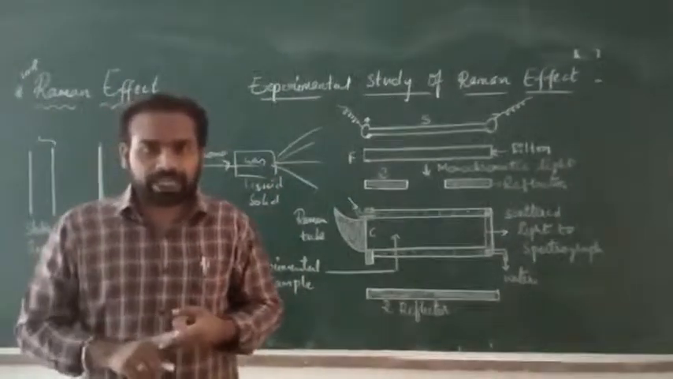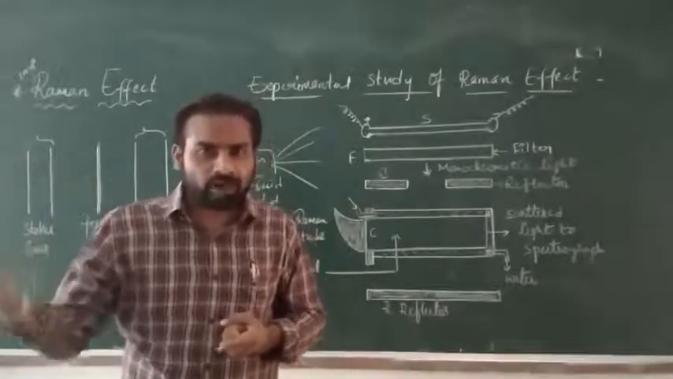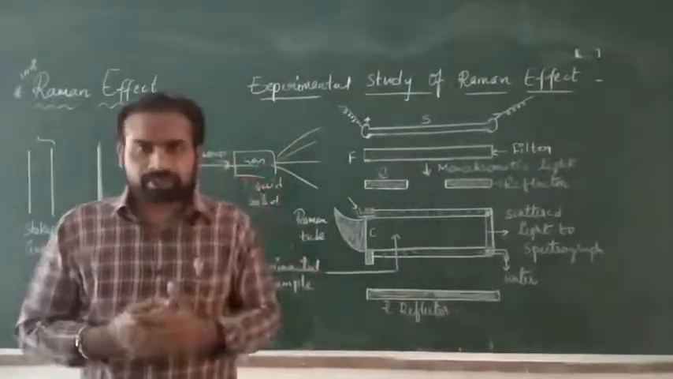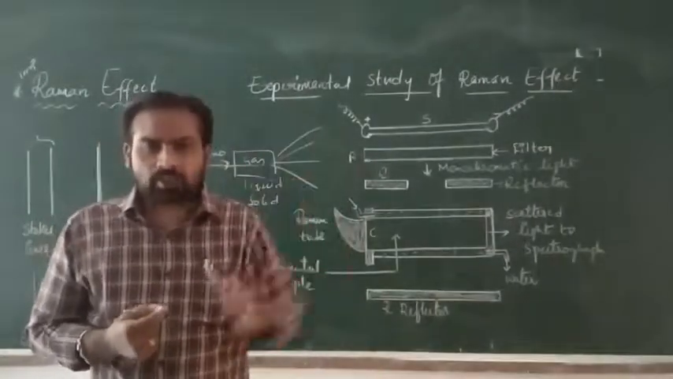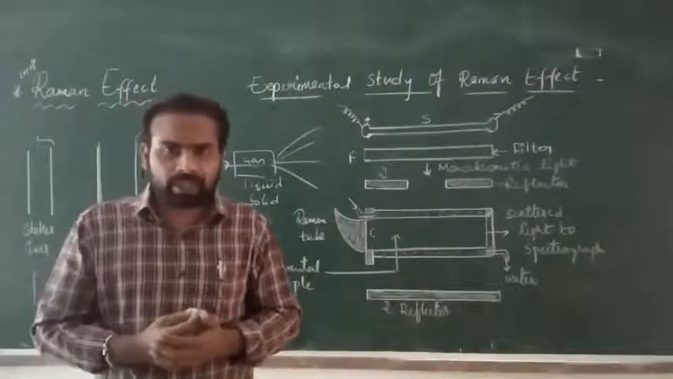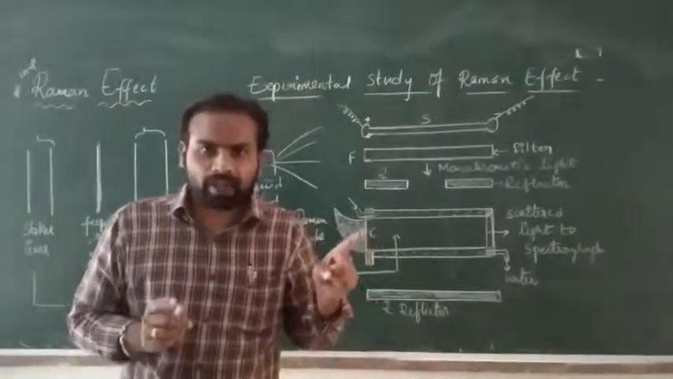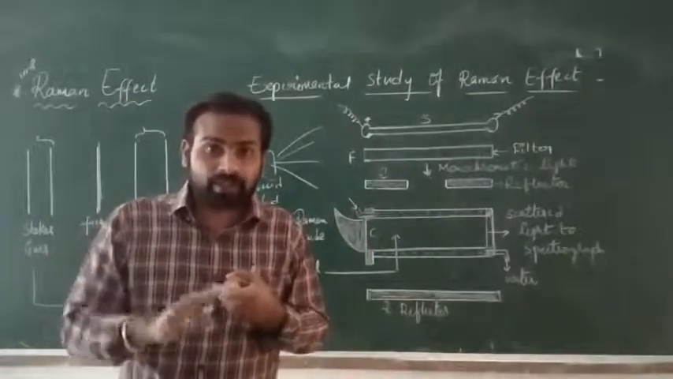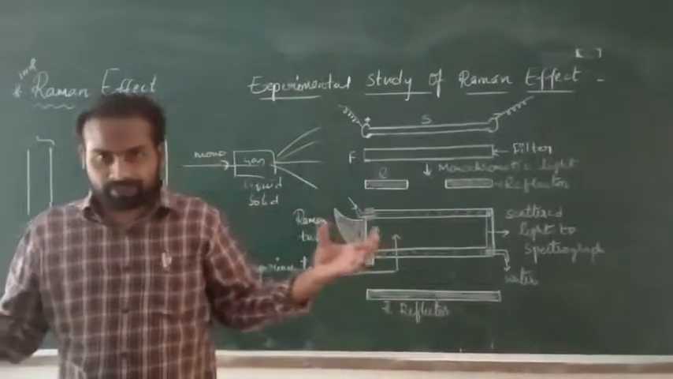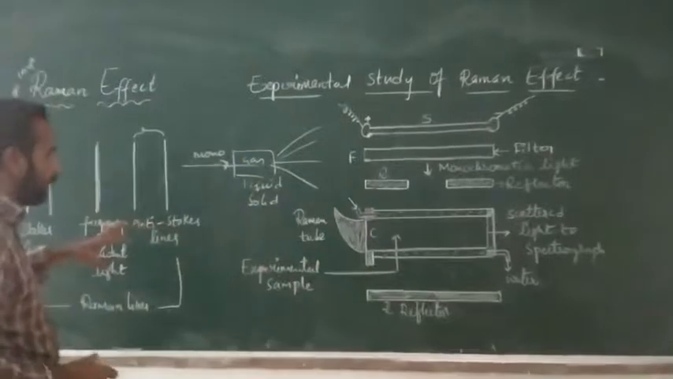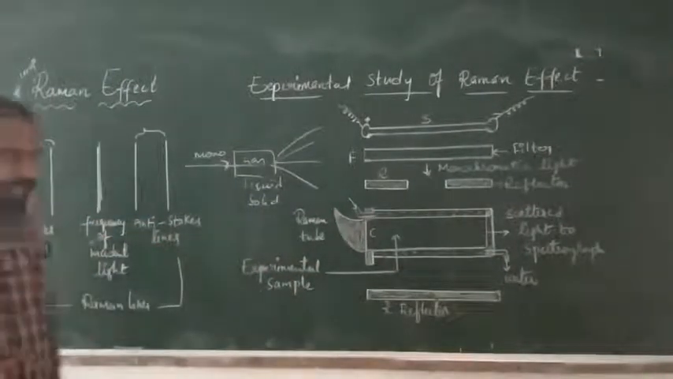But in 1928, Raman observed that when a strong monochromatic light falls on a substance like a gas, liquid or transparent solid, it will be scattered in all directions, and the scattered light consists of, in addition to the incident frequency, greater frequencies and smaller frequencies. The greater frequencies are called anti-Stokes lines and the smaller frequencies are called Stokes lines.